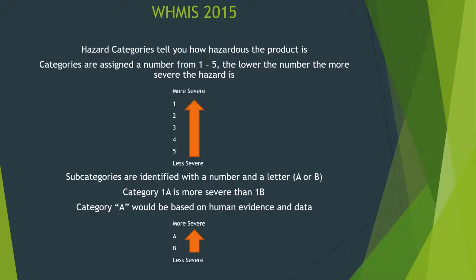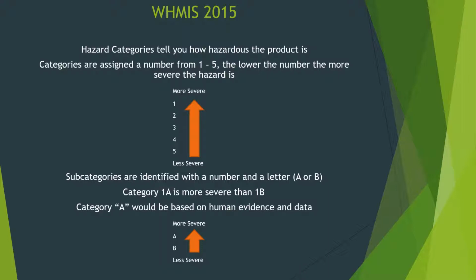Subcategories are identified with a number and a letter. For example, 1A. 1A is more severe than 1B. Category A would be based on human evidence and data. Some hazard classes have only one category, others may have more.